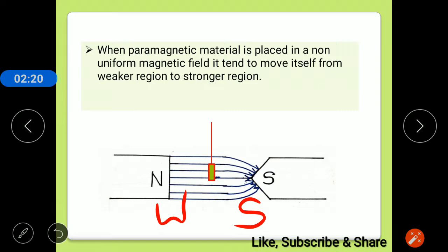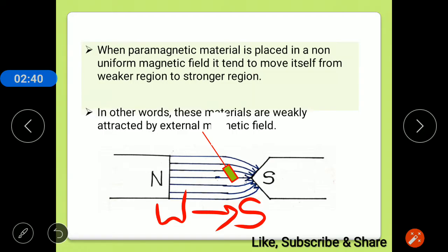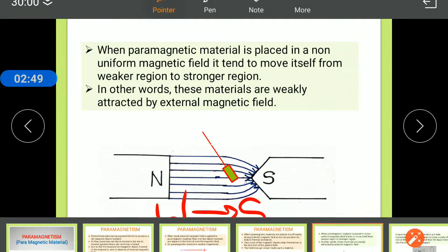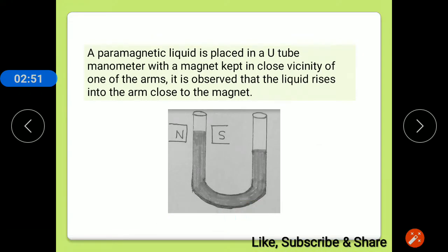When I suspend a paramagnetic material in this external magnetic field, it will move closer to the pointed south pole, means it will move from the weaker magnetic field to the stronger magnetic field. What it means is, we can say paramagnetic materials are weakly attracted by the external magnetic field.